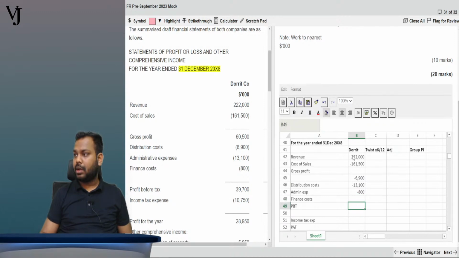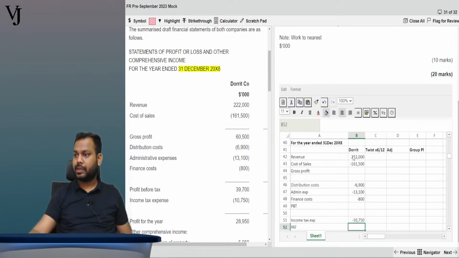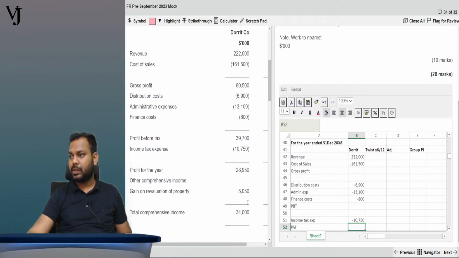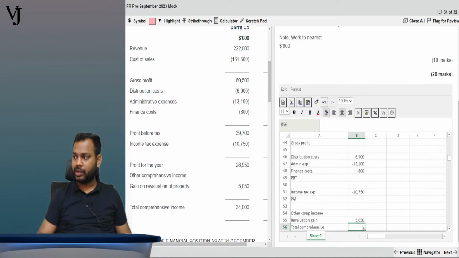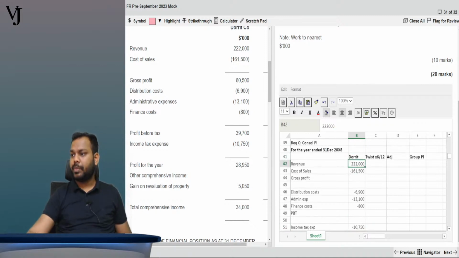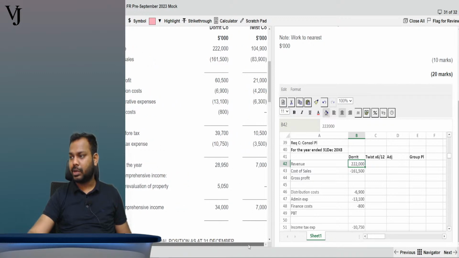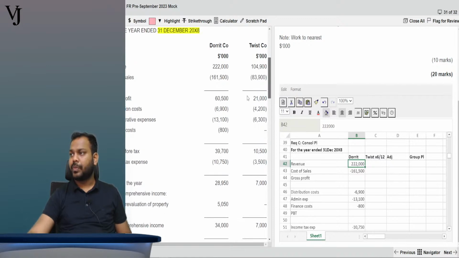Income tax expense is how much? 10,750. Then what else? 5050 is the revaluation gain. Okay, fine. Now further, Twist company. Remember we have to do time adjustment. For the subsidiary company P&L, we have to do time adjustment.